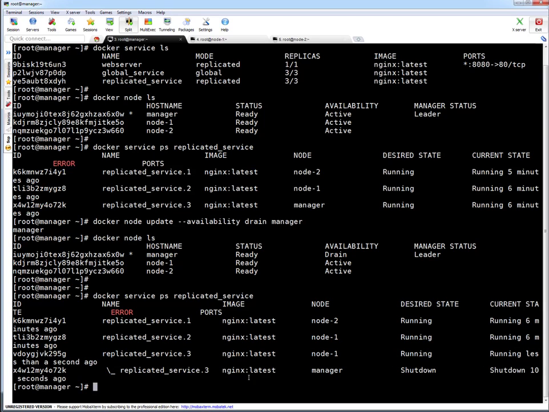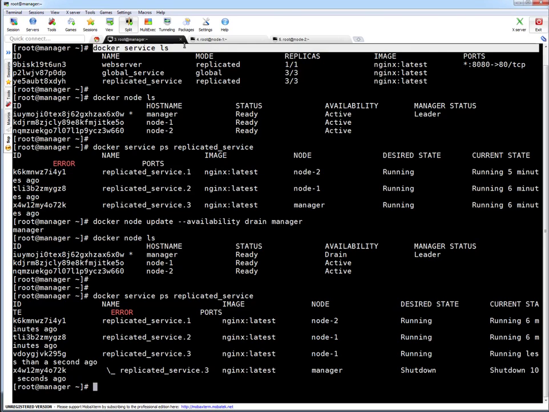Let me give you another good example. This particular service was a global service, so it assumes how many workers it has and, based on that count, sets the number of replicas. See, I haven't changed anything. Earlier it was 3 replicas and 3 were active. If I repeat this command, the count should be 2 now.